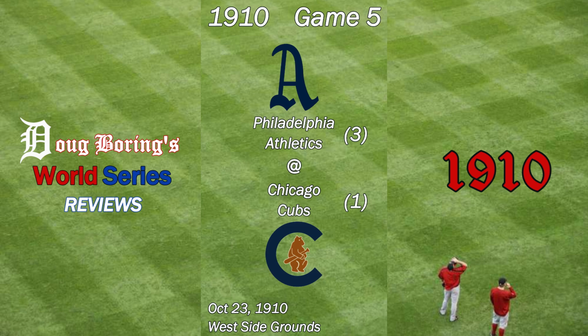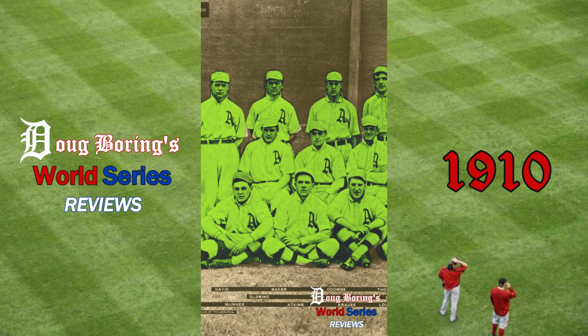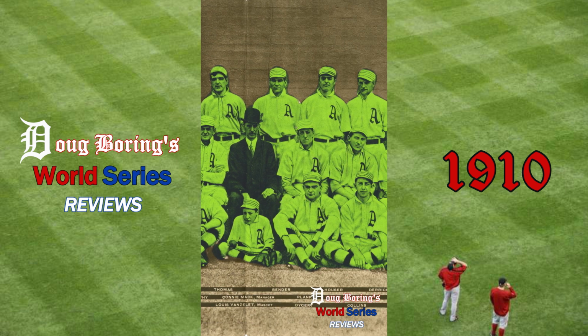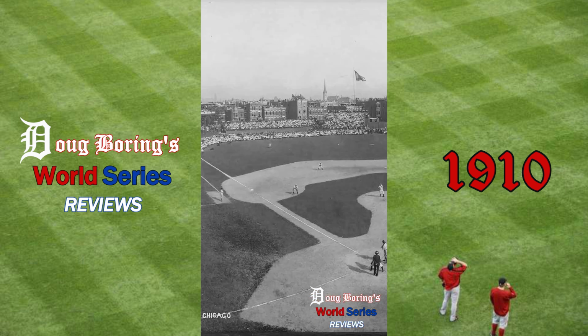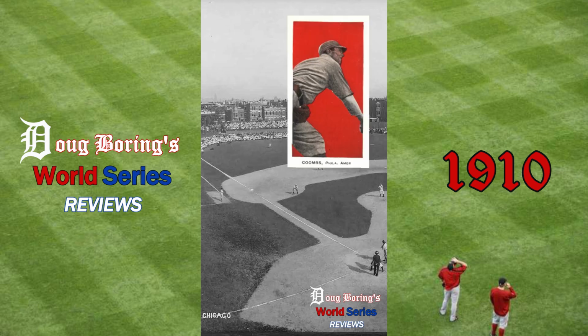Game 5 of the 1910 World Series between the Philadelphia Athletics and the Chicago Cubs. The Athletics lead the series 3-1 and make their second attempt to wrap up the championship at the West Side Grounds in Chicago. The 5th game featured starting pitchers Jack Coombs making his 3rd start for the Athletics and Mordecai Brown for the Cubs.